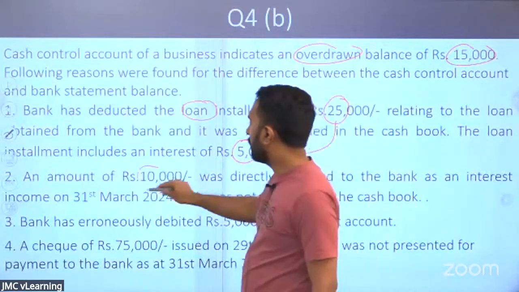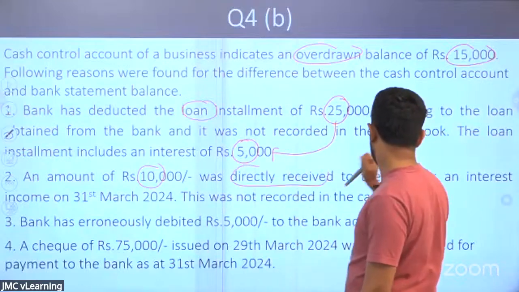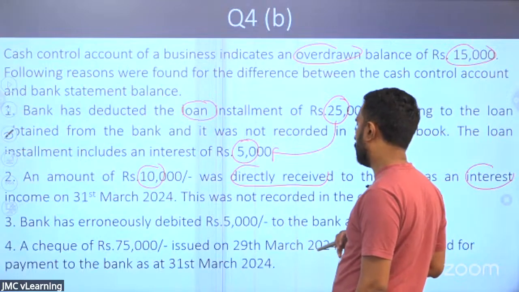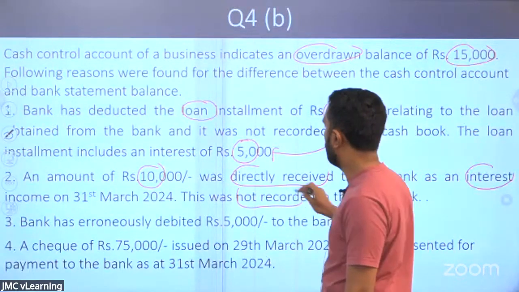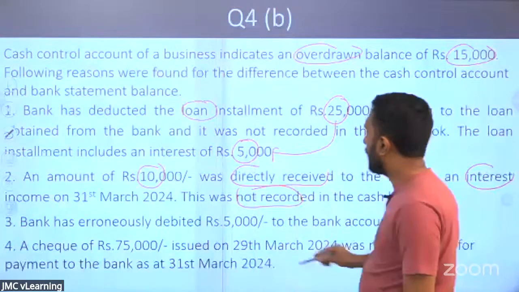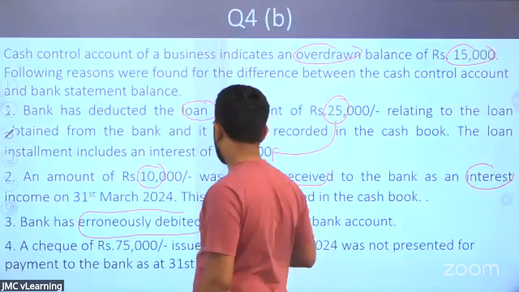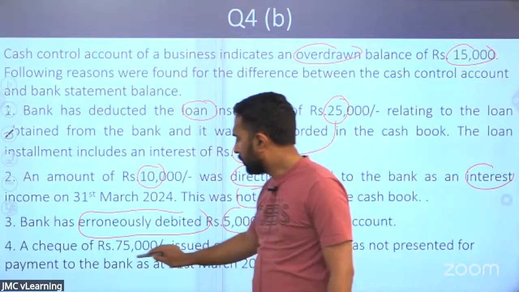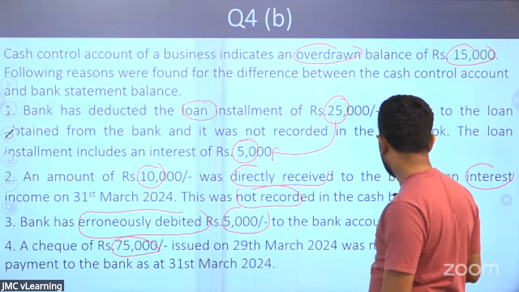An amount of rupees 10,000 directly received to the bank as an interest income on 31st of March. This was not recorded. Bank has erroneously debited 5,000. A check of 75,000 issued on 29th March, not presented.